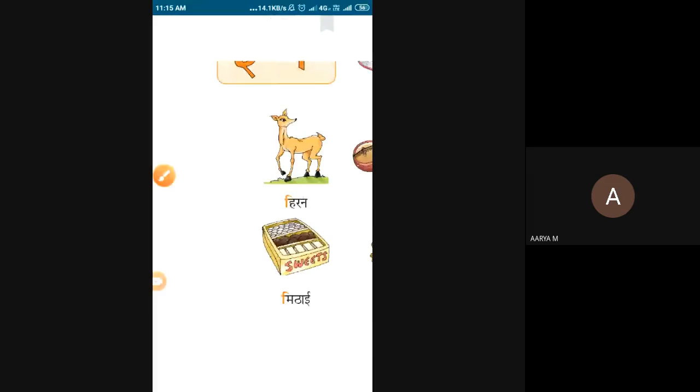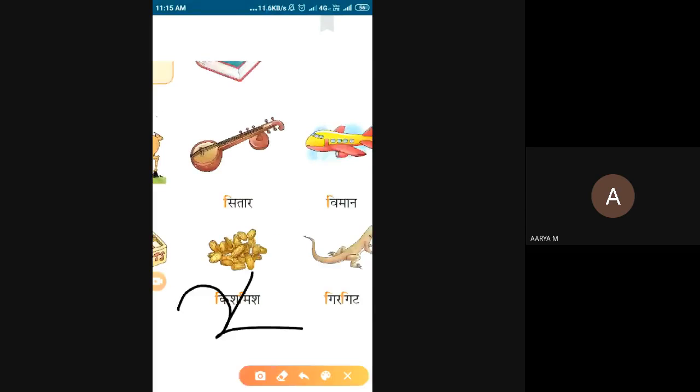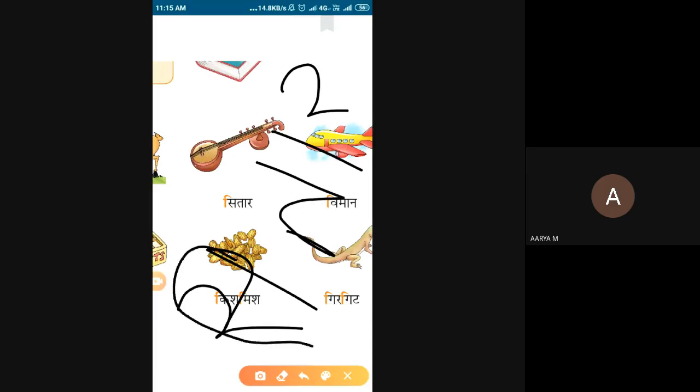See the next one, child. This is Sa, Ta. This is A sign. And this is Ra. So when we are adding the E ki matra, the E sign, what will happen? This Sa will become Si, because whenever we use the E ki matra, we have to add the E sound. So, Is plus E, Si. And Ta and Ra. Si, Ta, Ra. Sitar. Sitar means sitar only. This is one type of musical instrument.